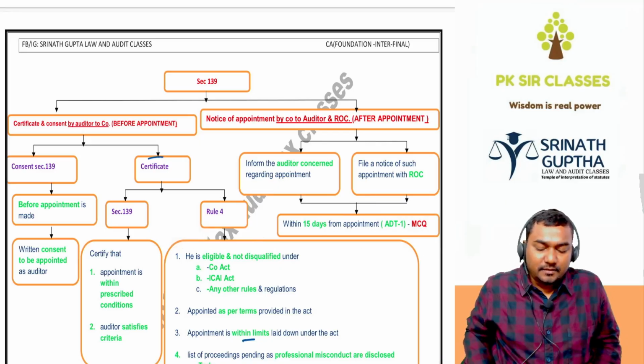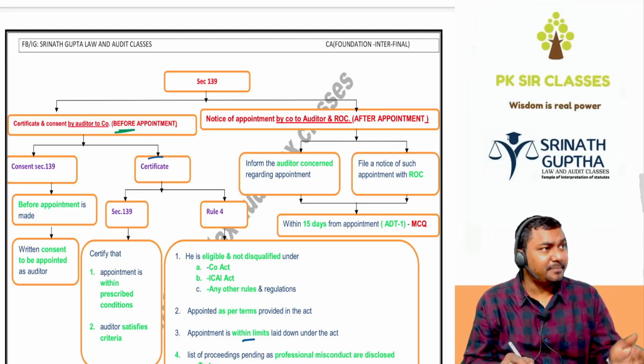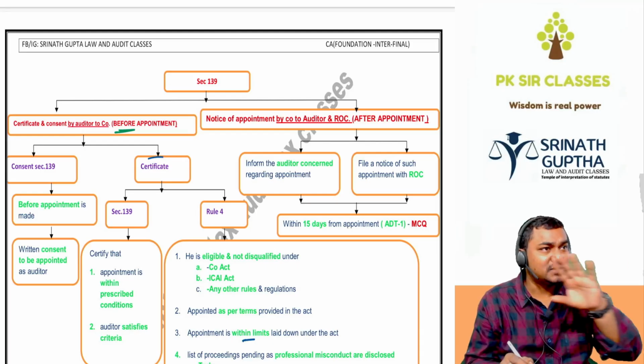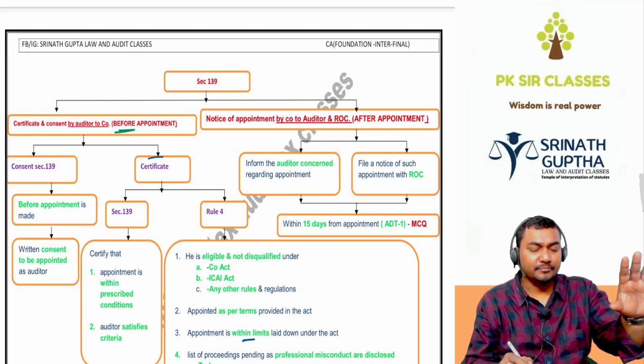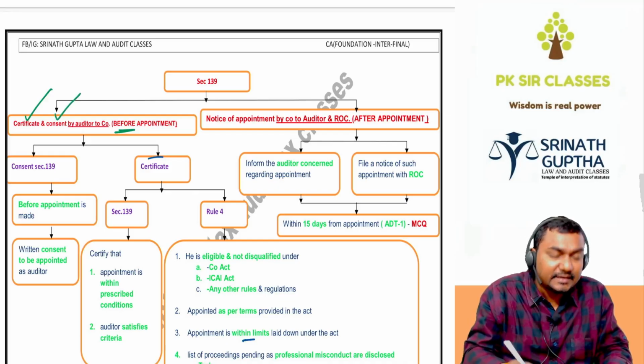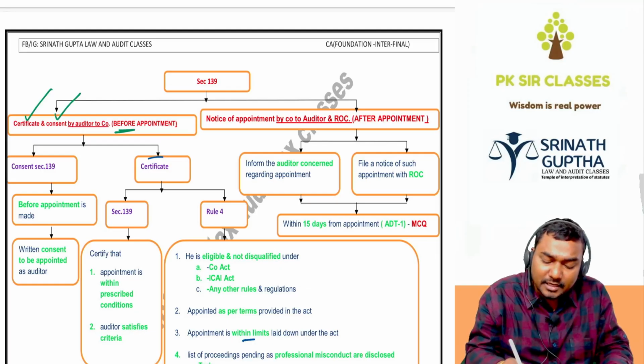Certificate and consent by the auditor before appointment. Before appointing a person as auditor, before recommending a person as auditor, we have to take a certificate from the auditor. क्या बोल के I am not disqualified है ना बेटा. We have to obtain the certificate that I am not disqualified and consent that I am willing to act as the auditor if I am appointed. ये कब करना बेटा? Before.